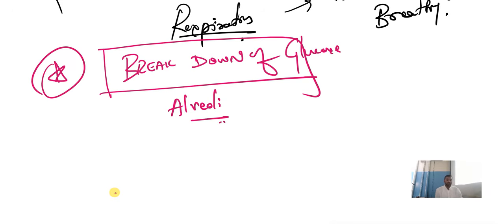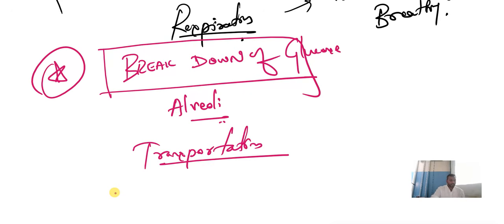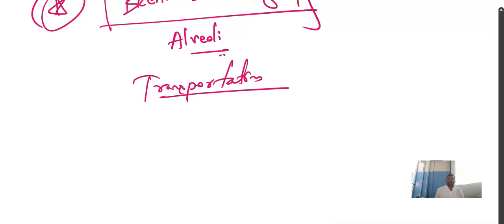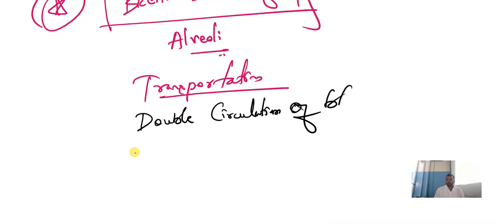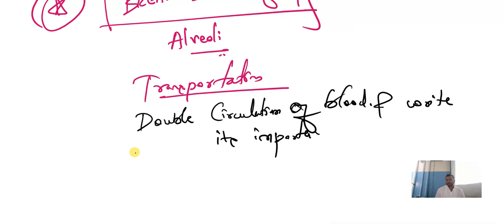Clear? Understood? And ultimately, we come back to transportation. In transportation, they may ask you the explanation on double circulation of blood. Briefly explain double circulation of blood and write its importance. Understood? Clear?